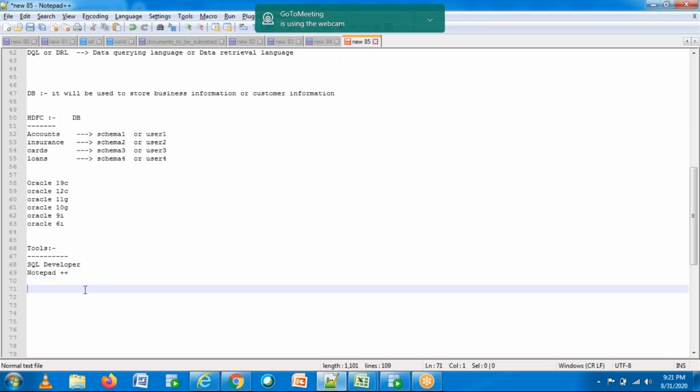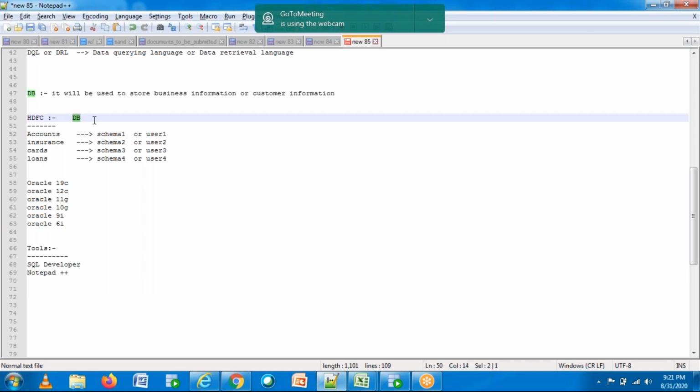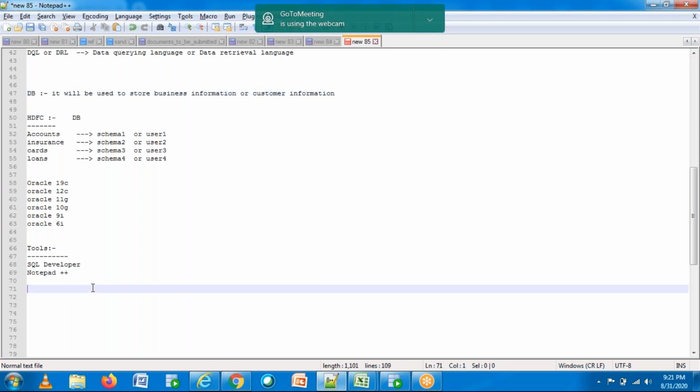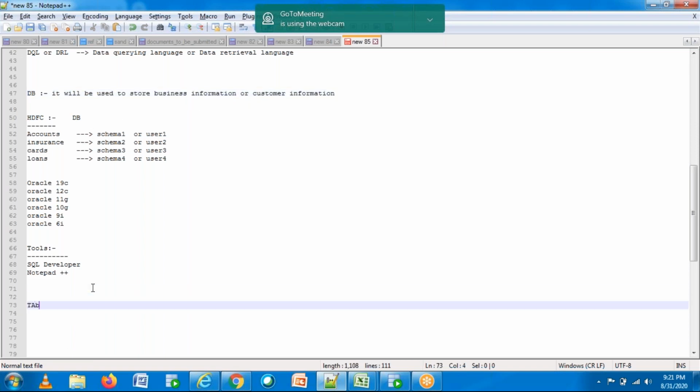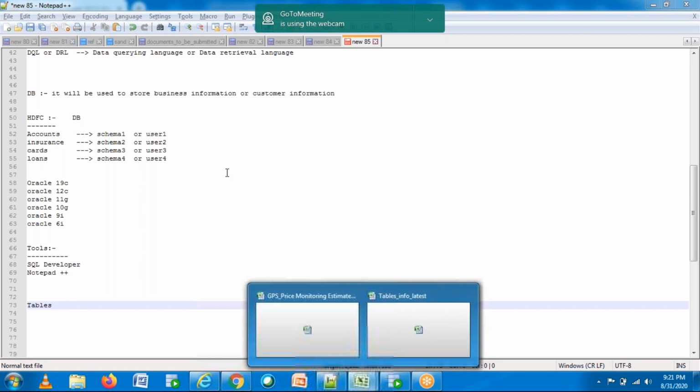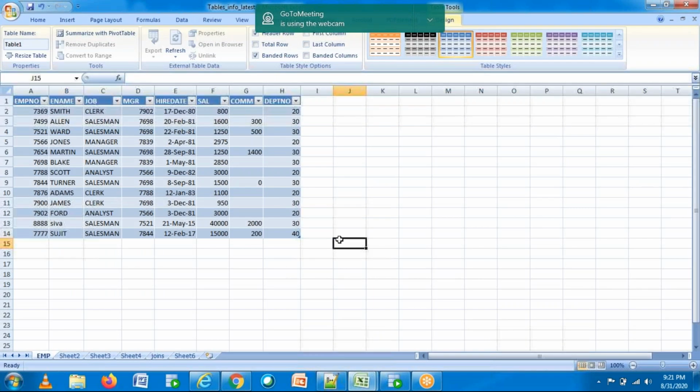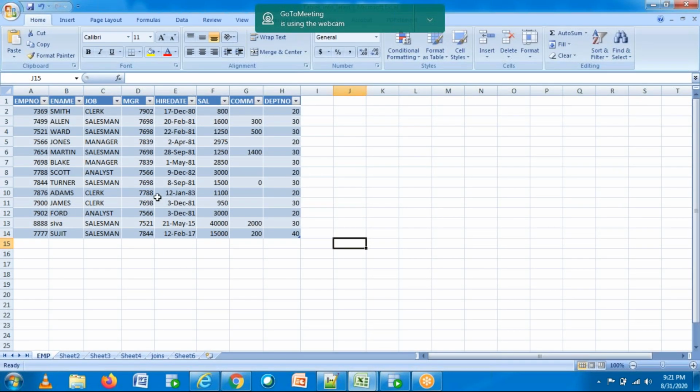Okay, fine. So I told you, Oracle database. So Oracle is a database, and what do you mean by database? A database is nothing but it will be used to store the business information or the customer information. So how are they going to store the information? They are going to store the information in tables, right? In tables. So my first task is I would like to create this table. So to create this table, what do I require?